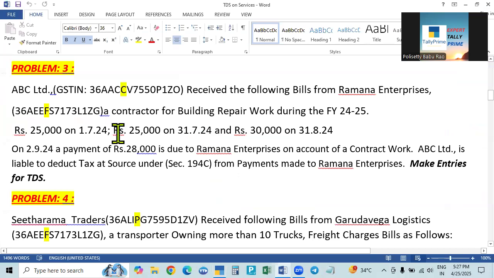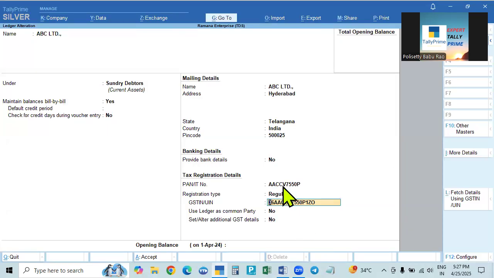And then what is this number? Ramana Enterprises. In the Ramana Enterprise, we are creating ABC Limited. So this registration number we will give. So it is a company. It is given. Take this same thing here. Take the same here also. Take the same, paste it here, and go to the end.